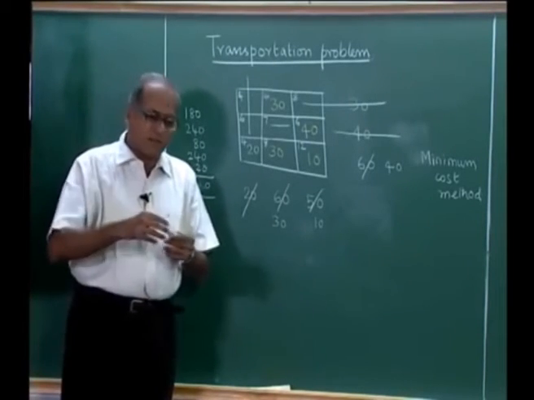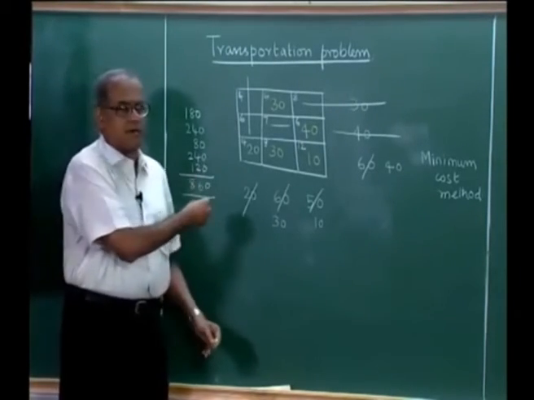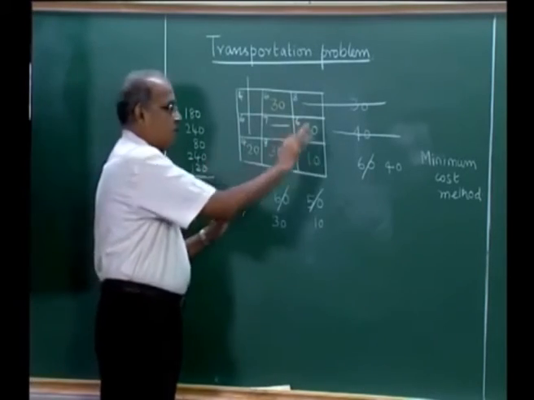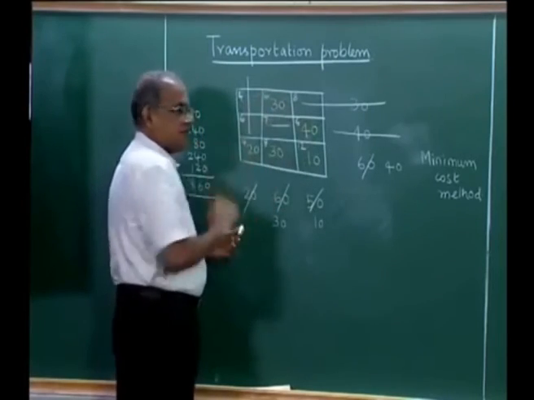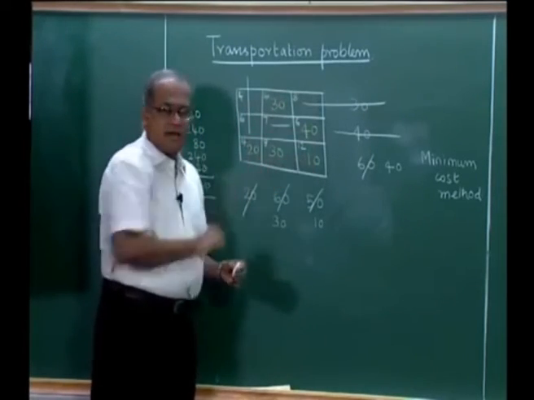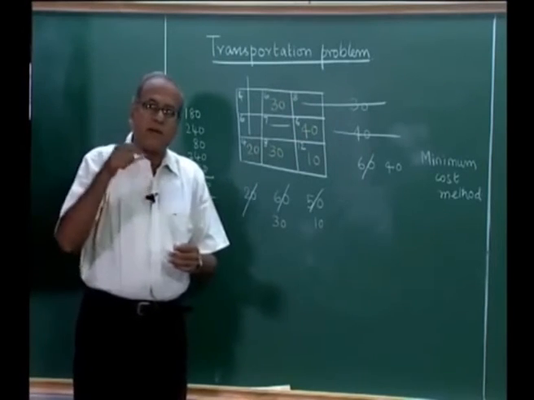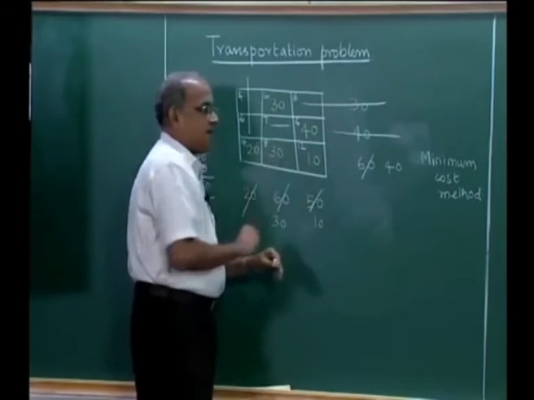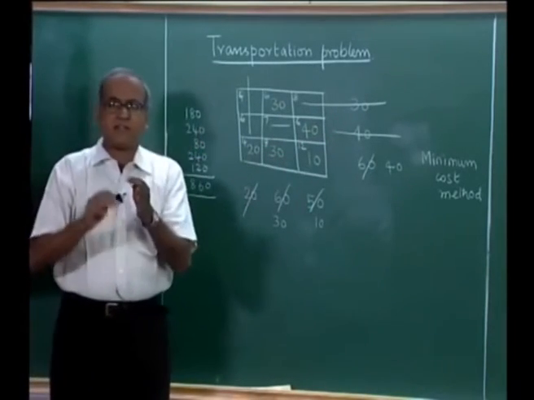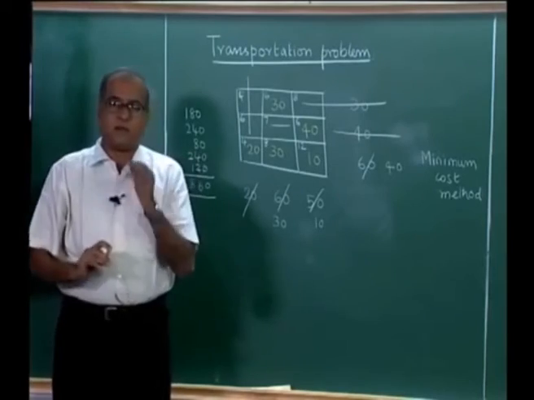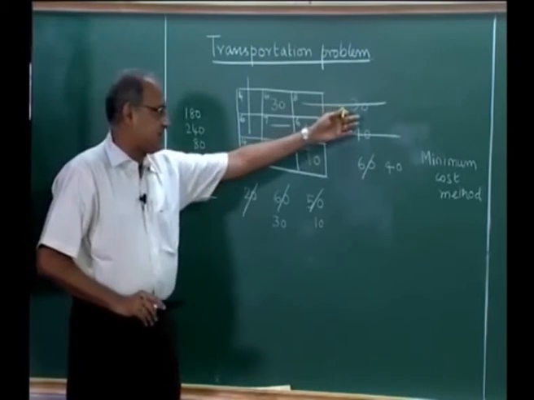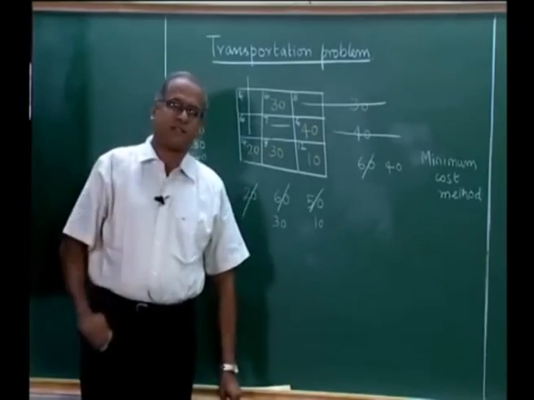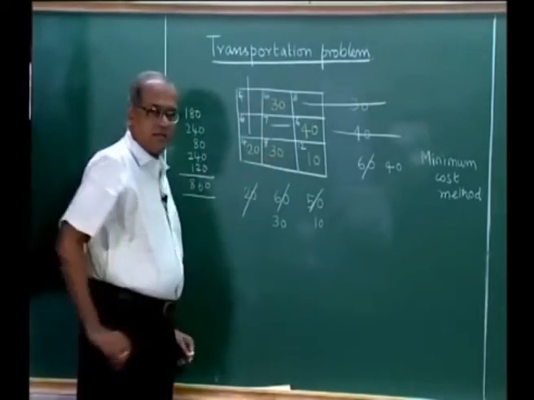Such problems are called degenerate problems, and how to handle degenerate problems I have explained in the operations research course. So, we will now look at a solution which will have 5 allocations if there are 3 plus 3 items. We will be able to do it in 5 allocations because the problem is balanced, and the last allocation will automatically exhaust the supply as well as meet the demand. So, generally if we have m supplies and n destinations, we talk of m plus n minus 1 allocations with which we will be able to complete this.